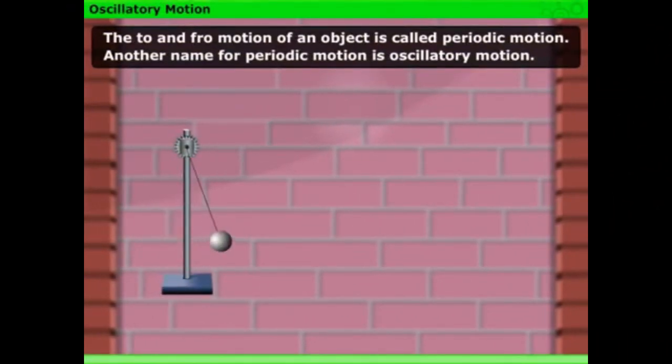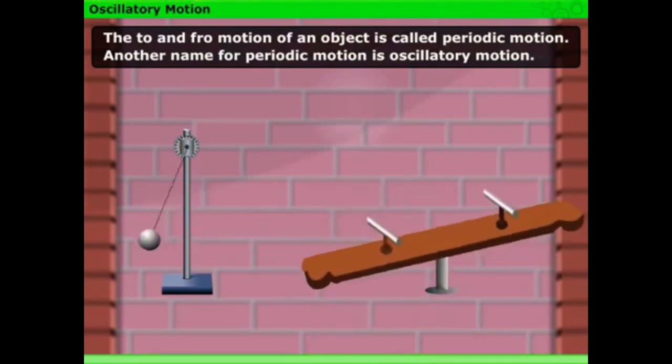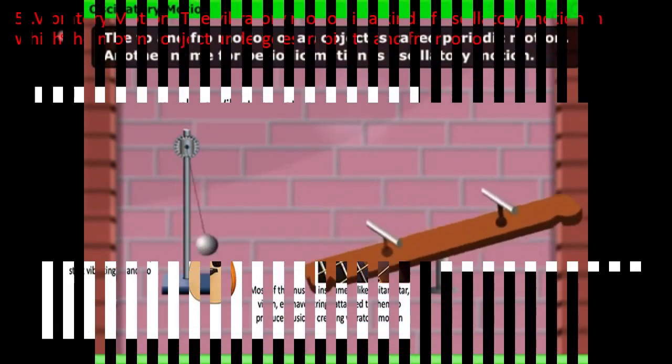Let us understand this topic through a video. In this video, you can see that the metal board moves in a to and fro motion. So, it shows oscillatory motion. The same happens with the seesaw. It moves in a to and fro motion.